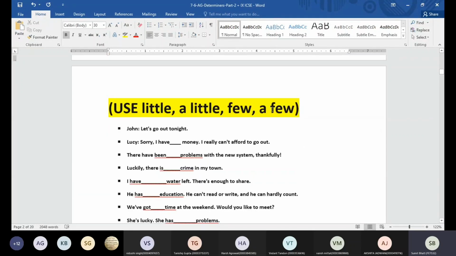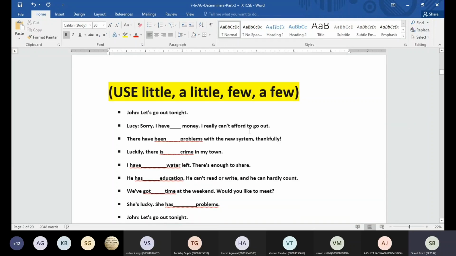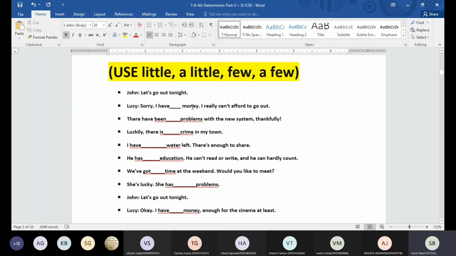Before you use little, a little, the little, or few, a few, the few, you need to know whether the noun is countable or uncountable. For example, money: countable or uncountable? Uncountable. For example, you say problems: countable or uncountable? Countable.